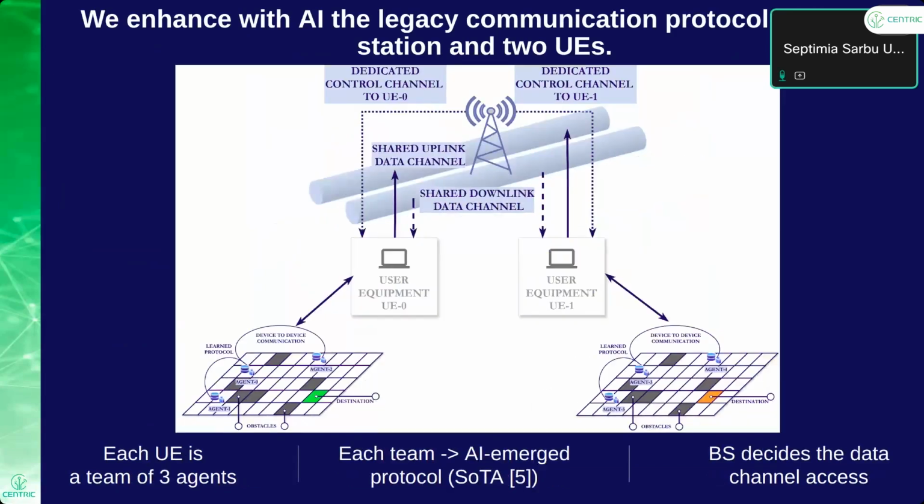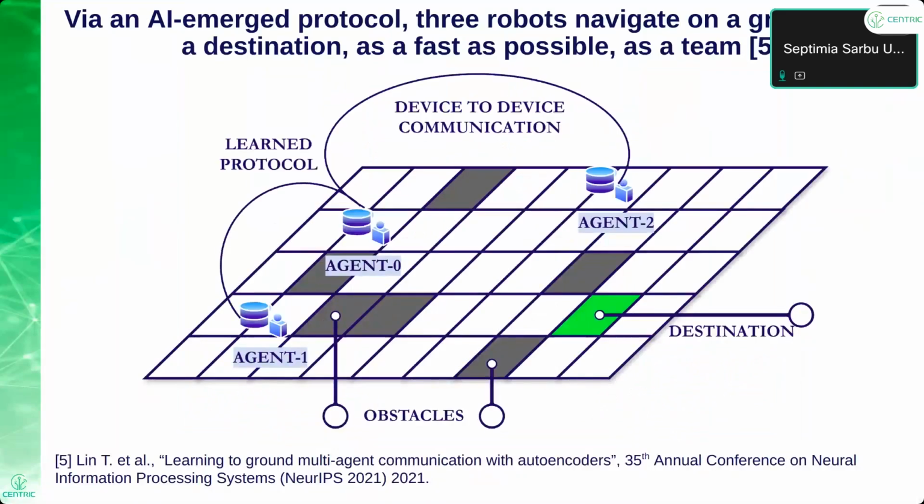Now, those two UEs are replaced with an AI-emerged communication protocol from the state of the art. So each UE is a team of 3 agents that need to communicate among themselves to reach the destination. So we have in total 6 agents, and they need to share their data channel. So the base station needs to allocate the data channel wisely such that the KPI of the application is satisfied.